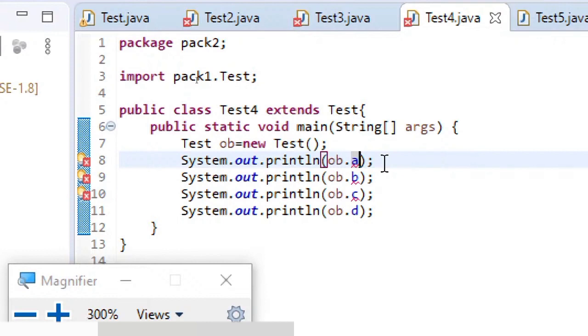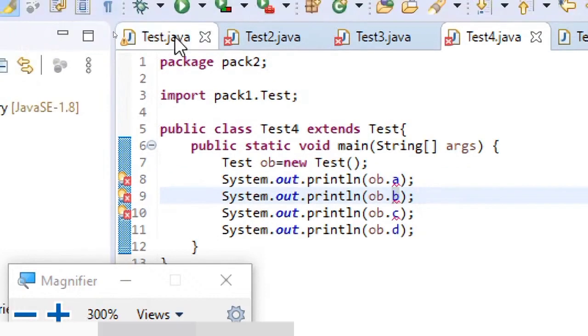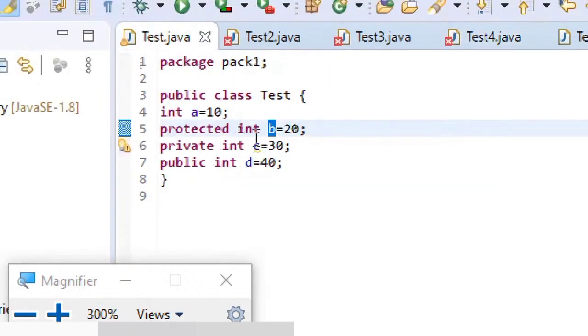That is the reason you are getting this error. Next, coming to B. What is this B? B is a protected variable.